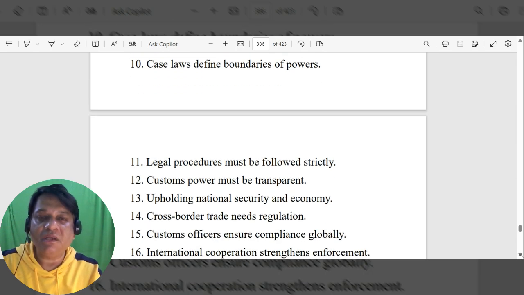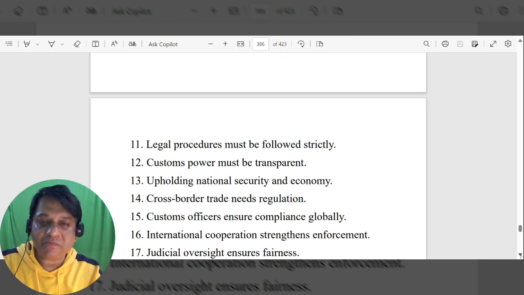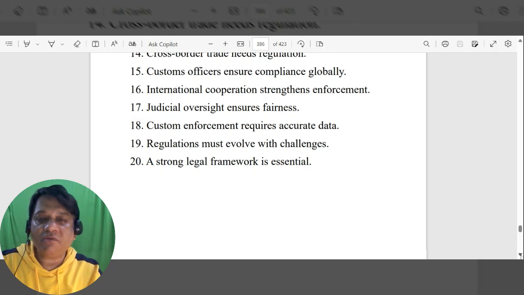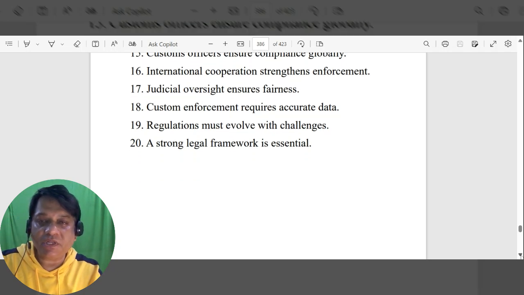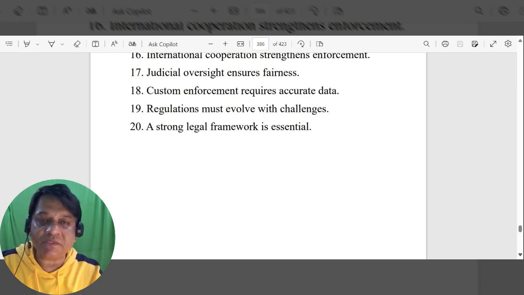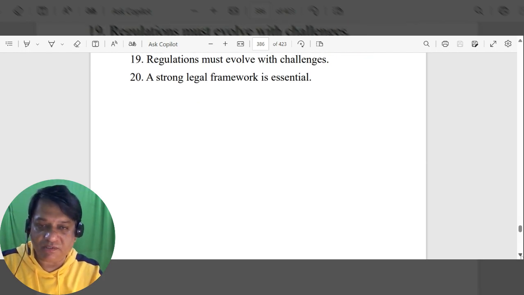Case laws define boundaries of powers, legal procedures must be followed strictly, customs power must be transparent, upholding national security and economic stability. Cross-border trade needs regulation. Customs officers ensure compliance globally, international cooperation strengthens enforcement, judicial oversight ensures fairness, customs enforcement requires accurate data, regulations must evolve with challenges, a strong legal framework is essential.